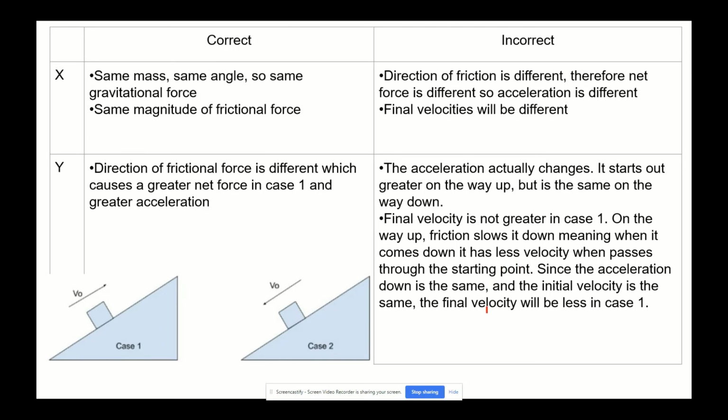So the very last thing I'm asking you to do on this assignment is to go ahead and summarize everything, put it all together. Like if they asked you which one is going to have a greater acceleration, which one is going to be faster, write a paragraph statement. So if you haven't done that yet, or if you have, maybe you want to go back and modify that, go ahead and do that.